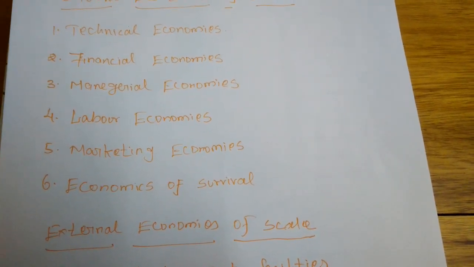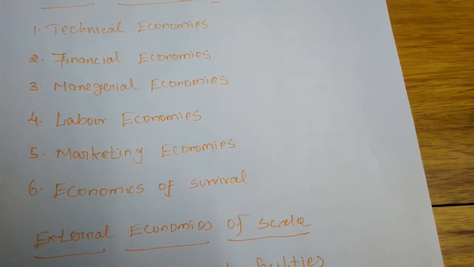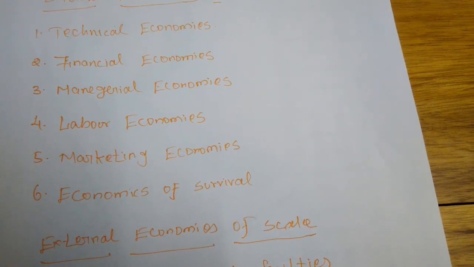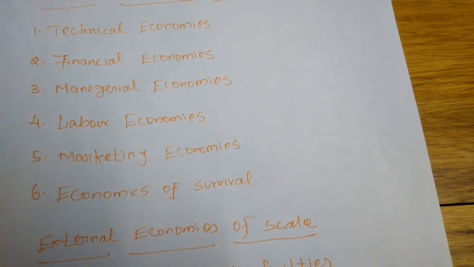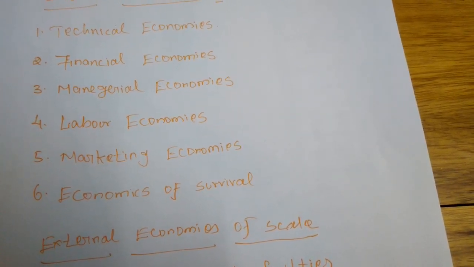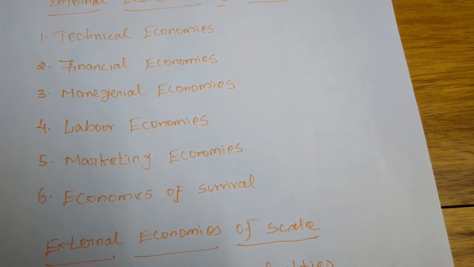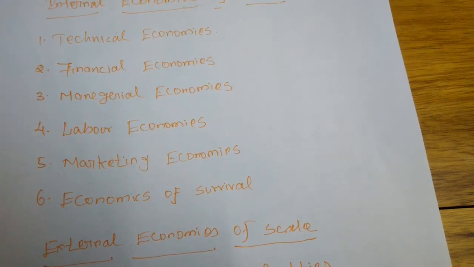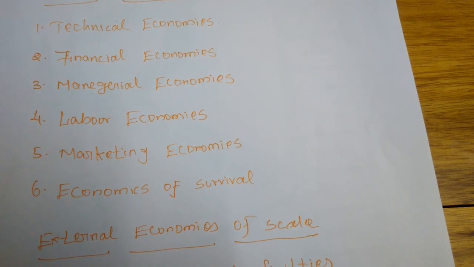Next, managerial economies. Managerial economies means that only these large scale industries will have the requirement for more people, intellectual people and other types of people. Next, the labor economies. On the basis of increasing the labor, he will become an expert in production of a particular line, and because of that, he will get some profit. Next, marketing economies.